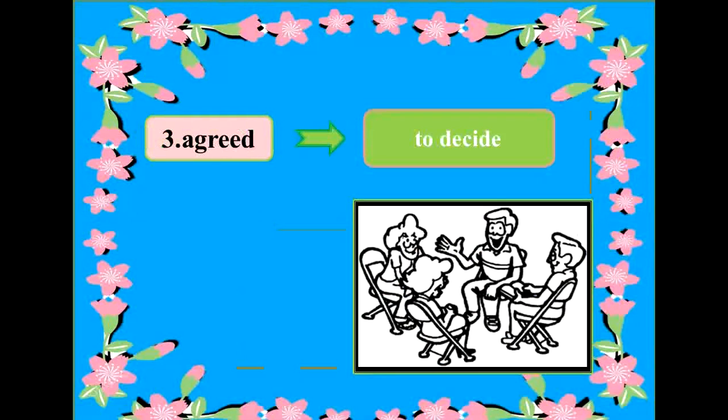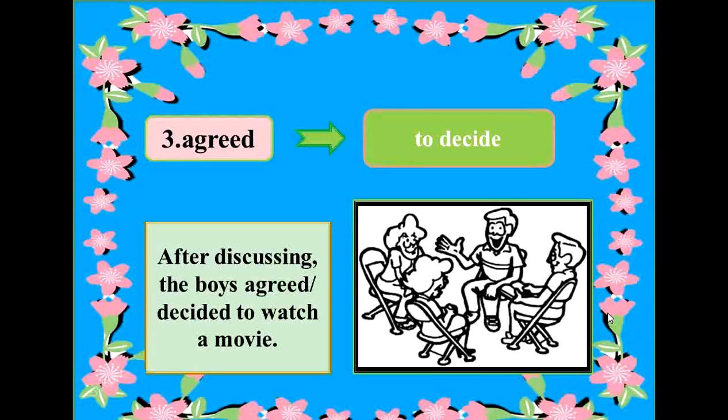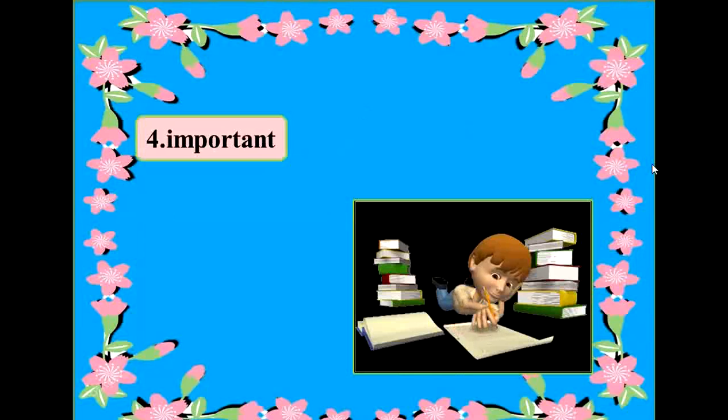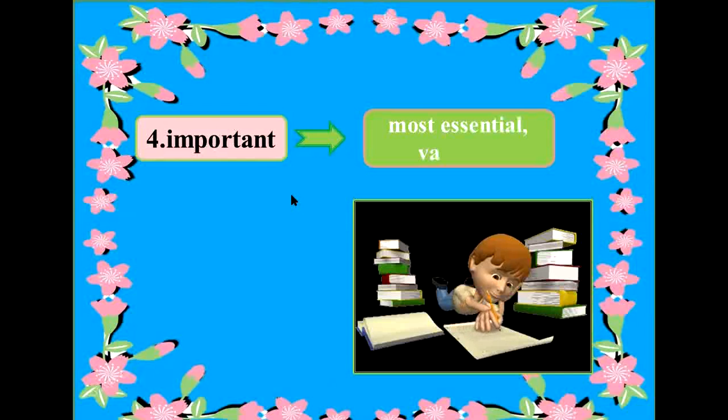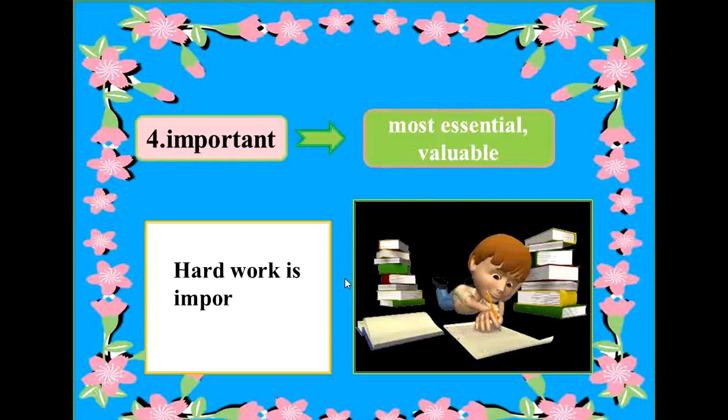The third new word included in this lesson is agreed, and it means to decide. Here is a picture of some friends sitting together and discussing. And after discussing, the boys agreed to watch a movie. The next difficult word is important, and it means most essential or valuable. Here is a boy who is studying hard in order to obtain good marks because he knows that hard work is important to achieve success.